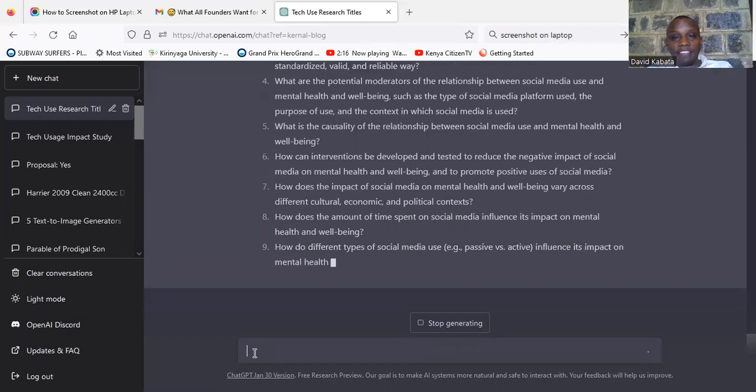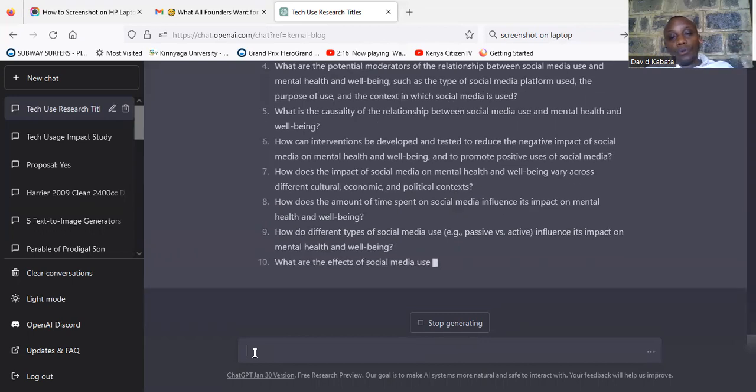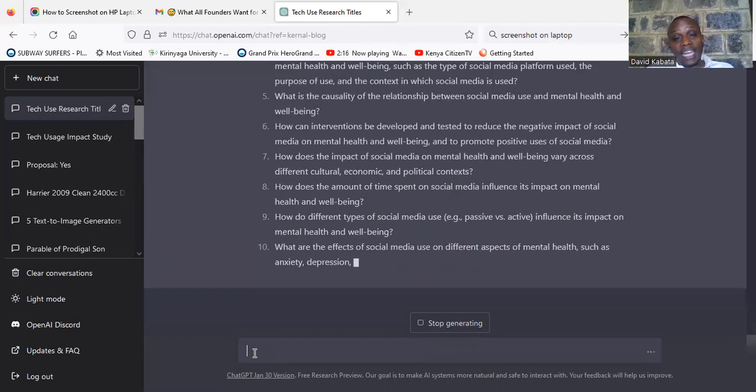And remember what I have said, that I now need to go to some of the journals that I have gotten and see the research questions that they have used, and see whether there is any relationship between what the artificial intelligence is giving me and what has been studied.